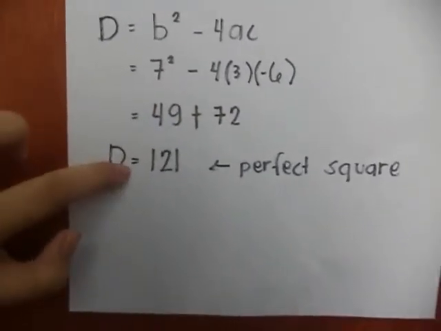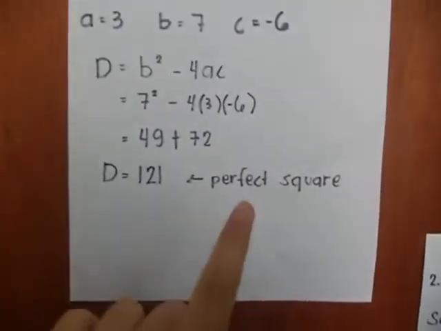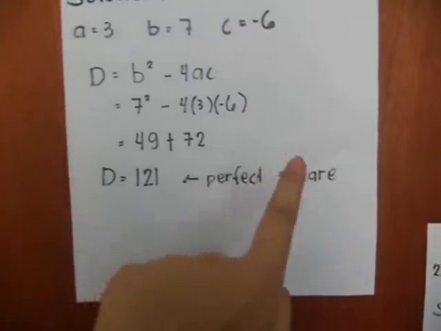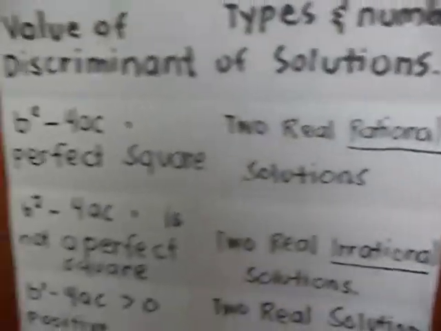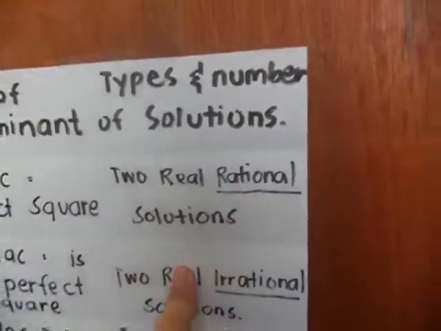D is equal to 121. 121 is a perfect square. So, if 121 is a perfect square, the type and number of solutions is two real rational solutions.